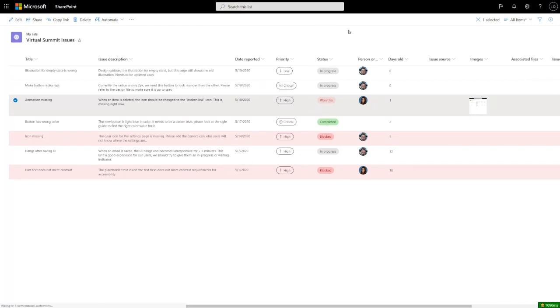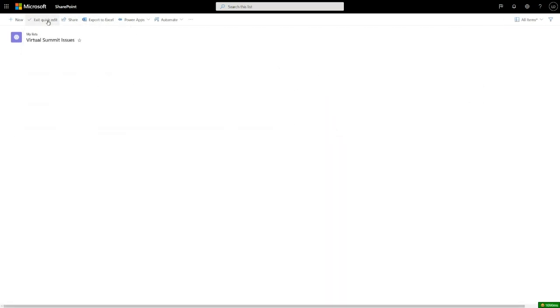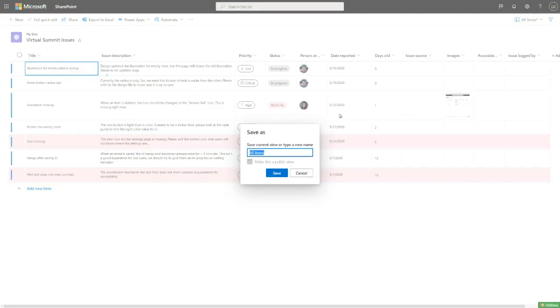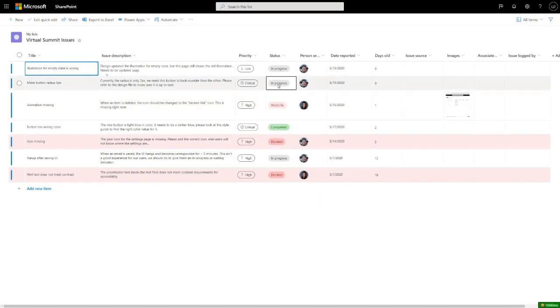Another thing that's really cool and new in lists is the ability to default a view to Quick Edit. So if I switch to Quick Edit, we have this lovely grid view that's really optimized for entering and editing data. If I want this to be the default view that people get when they come back to a list later, I can go save view as, and next time someone comes to this list, they'll default right to this grid view. And they'll be able to quickly modify and add rows of data.